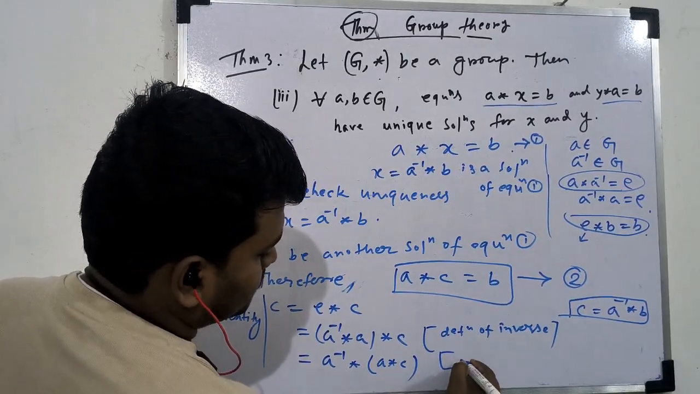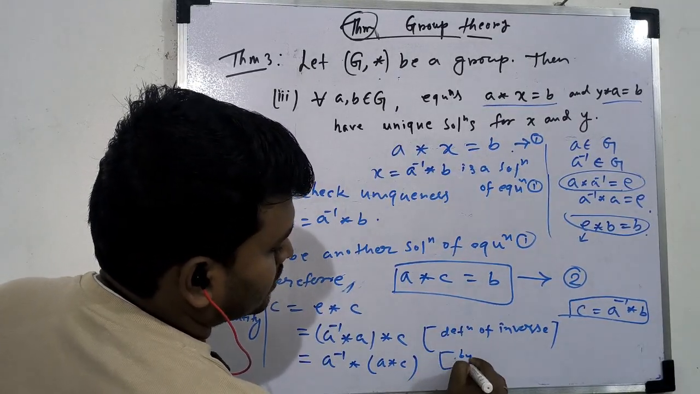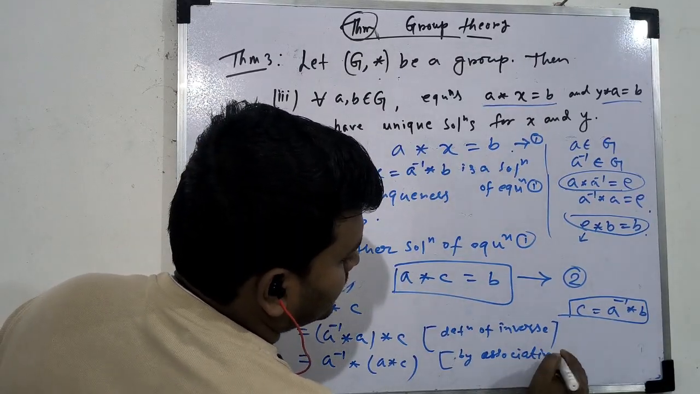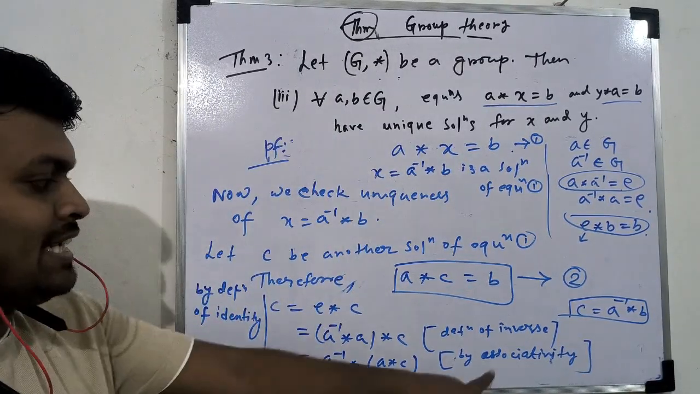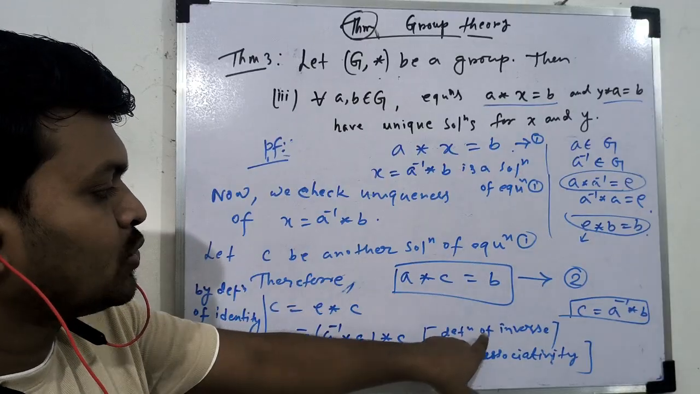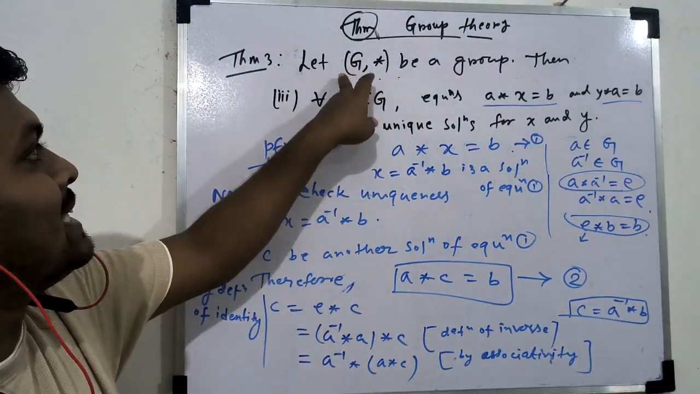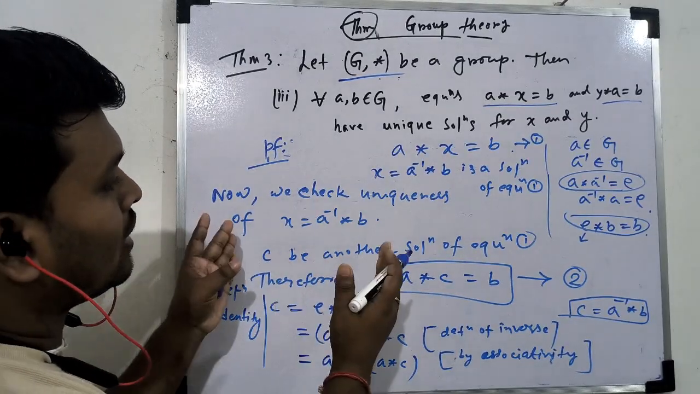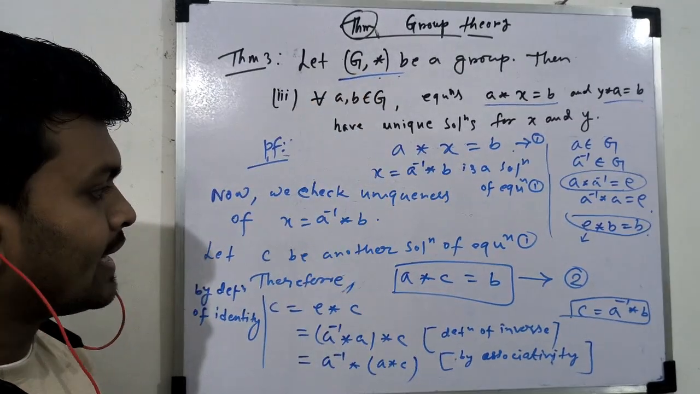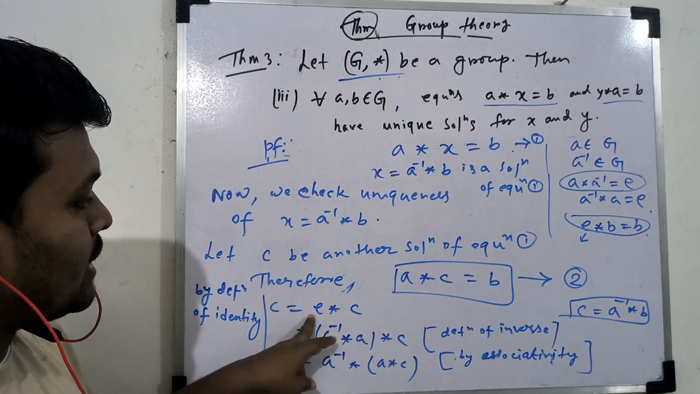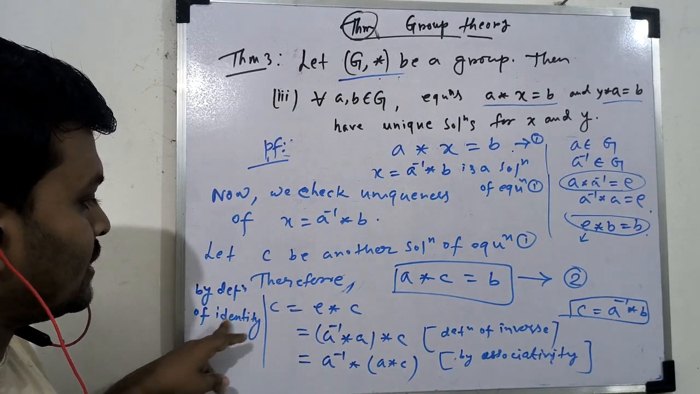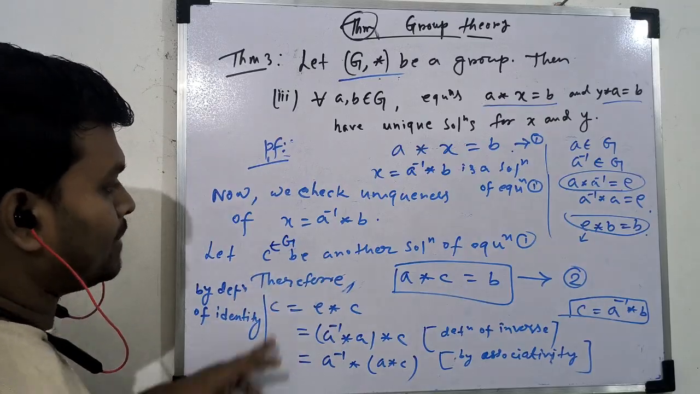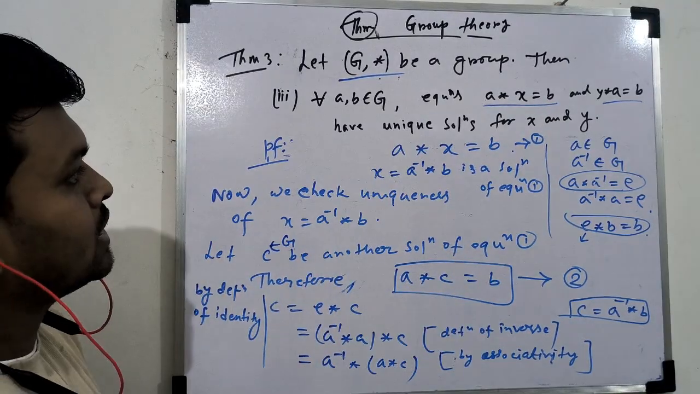This is by associative property, associativity. We can use the definition of inverse and associativity because this G star is a group. So we are calculating all these things in this group G. Okay. So C equal to E star C, this is by definition of identity. So C is any element, so this is also C belongs to G.